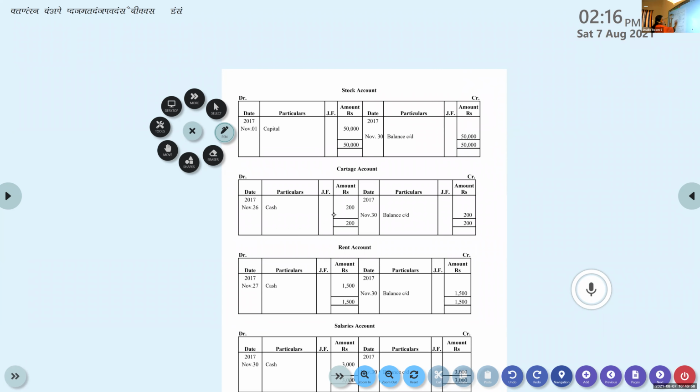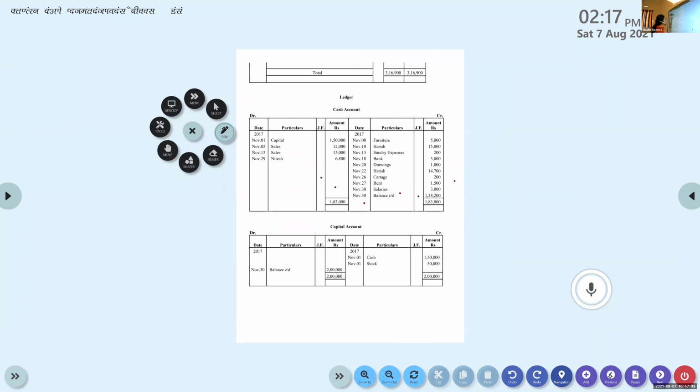Now come to the capital account. Cash account debtor, stock account debtor to capital account. This was our journal entry.